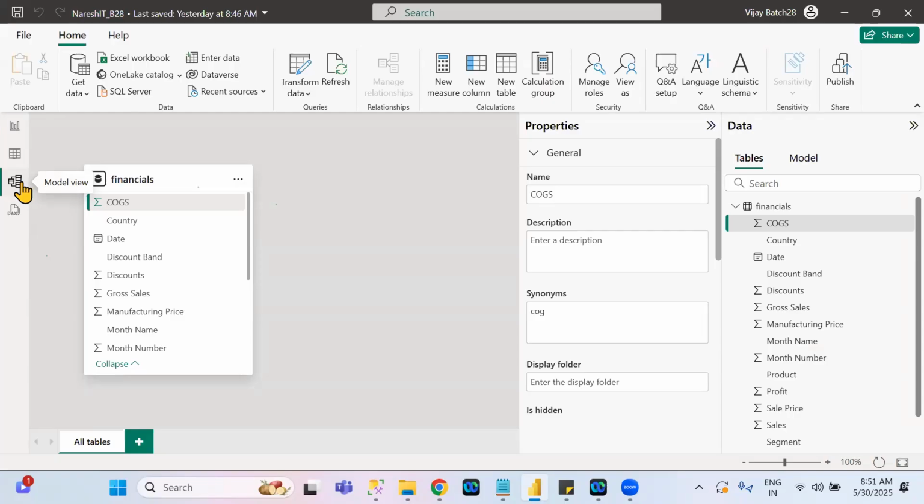Don't worry, there is a separate concept for model view. 2 days of class will be there. At that point of time, all the N number of options, each and every option, I will explain to you. Practically, I will show you why it is. Understand clearly. Next one. What is the next option?